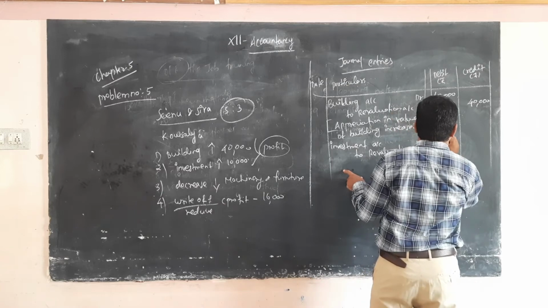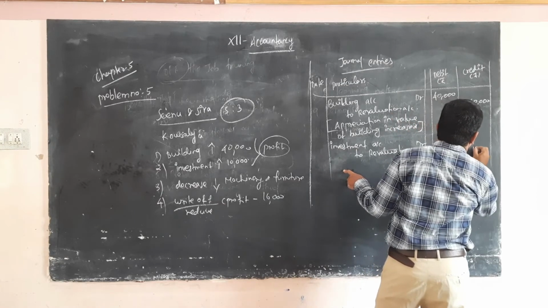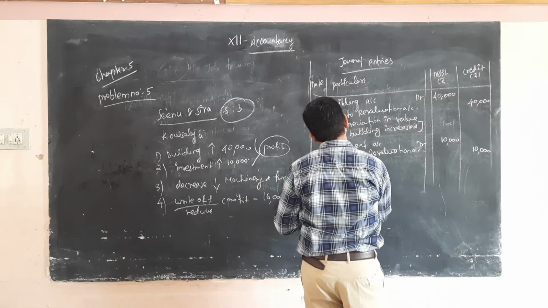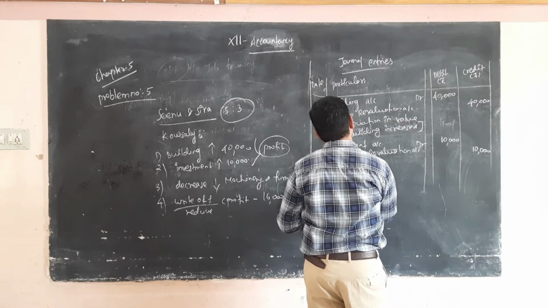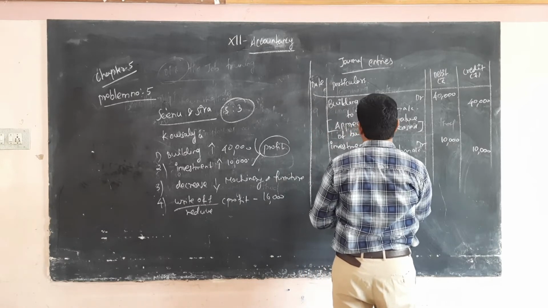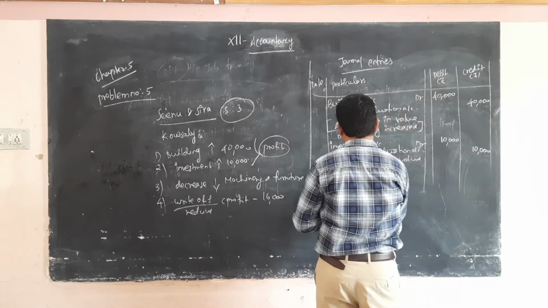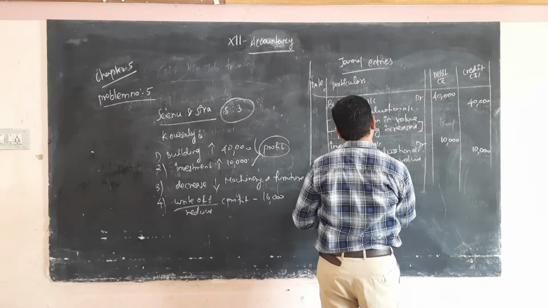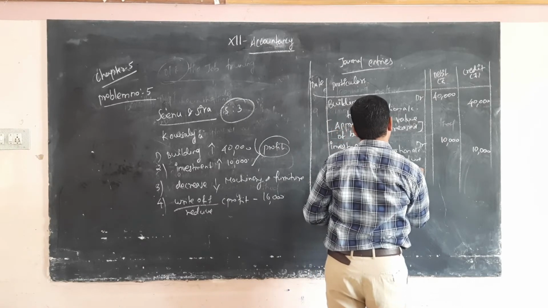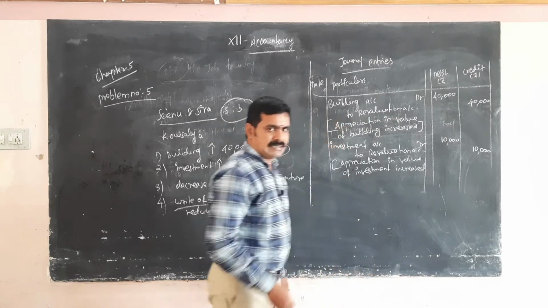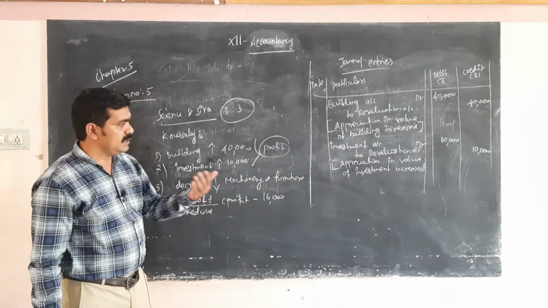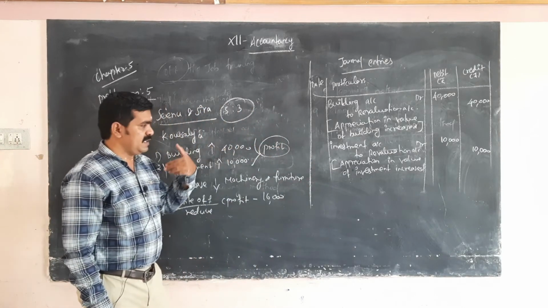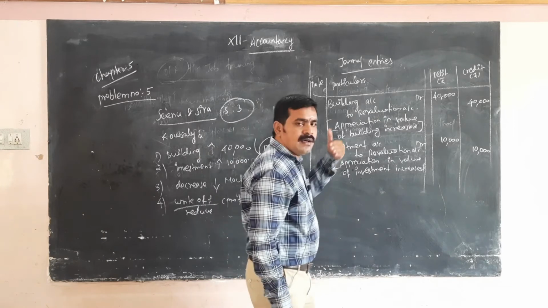What is the amount? 10,000, and here also 10,000. Narration: appreciation in value of investment increase. If it is an increase, put it on the credit side of the revaluation account; if it is a decrease, put it on the debit side of the investment account. That's all. Liabilities increase means debit side, decrease means the credit side.